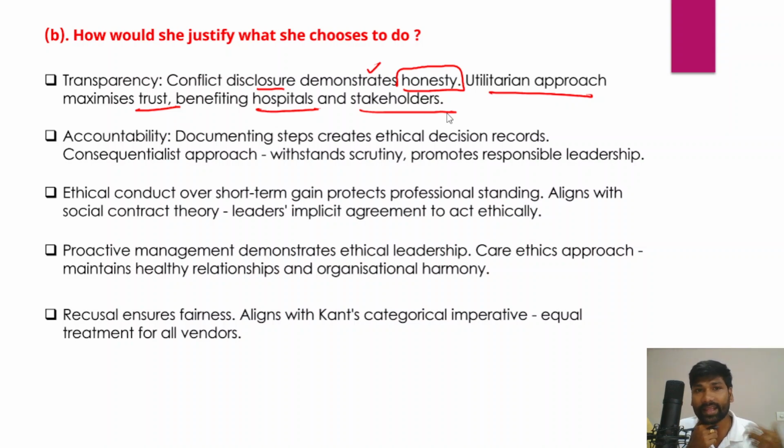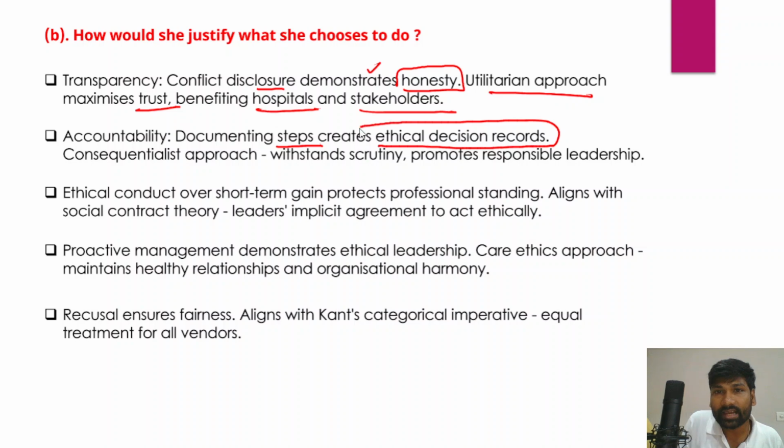Secondly, accountability. Sneha could document the steps, and that creates ethical decision records. The consequentialist approach would lead to withstanding scrutiny and promotes responsible leadership on the part of Sneha as well.